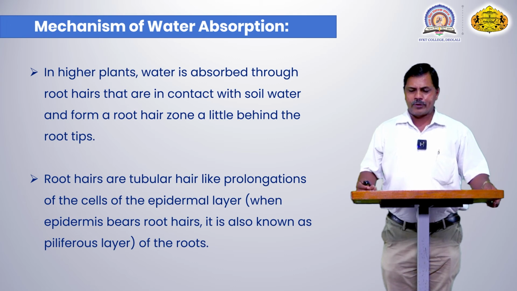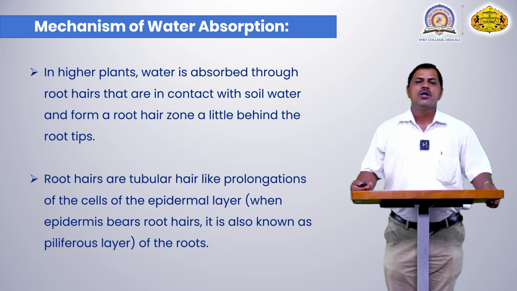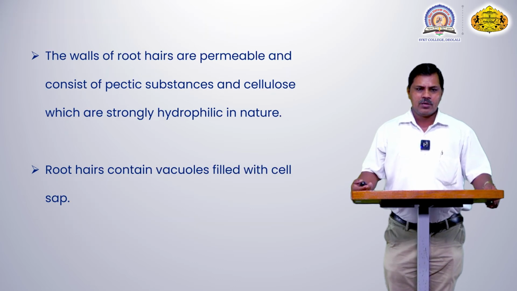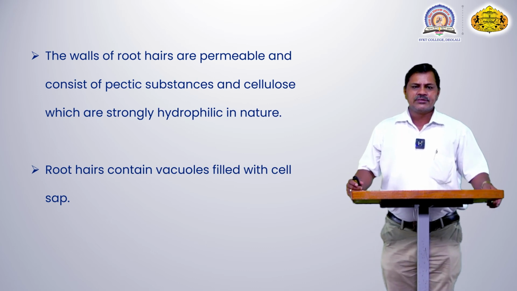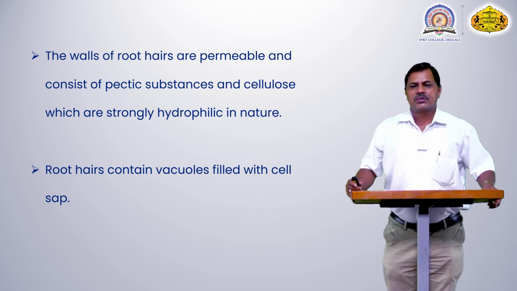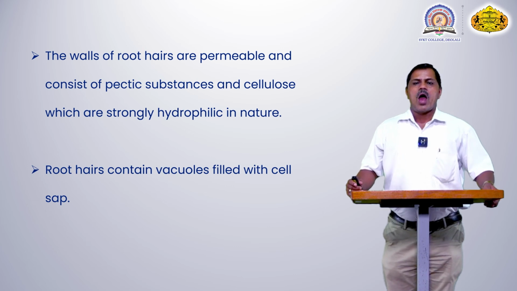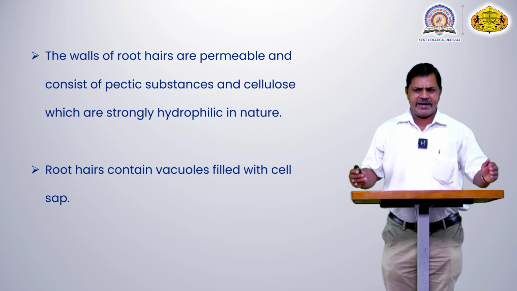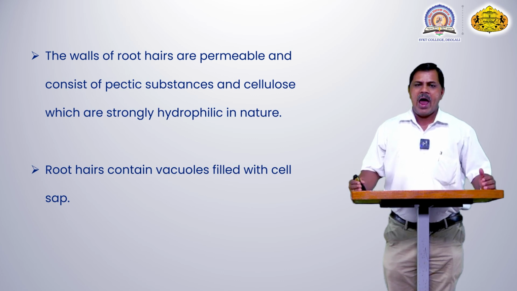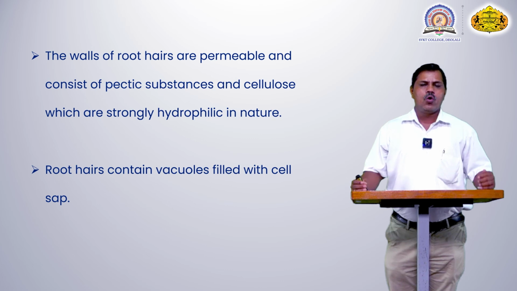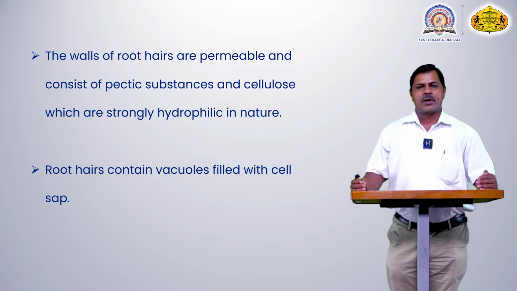This is a major role for the absorption of water molecules as well as nutrient molecules. That is the main mechanism. The wall of the root hair is permeable, and consists of specific substances, namely cellulose, which is strongly hydrophilic in nature. Means the water molecule is strongly attracted by this root hair cell, and hence it is absorbed. Only water molecules can be absorbed inside the cell, not other soil particles or other particles.